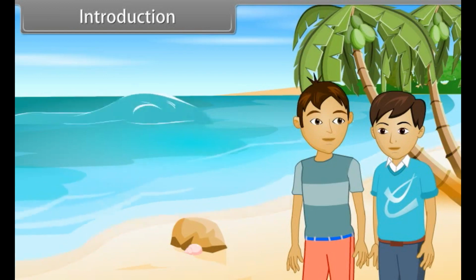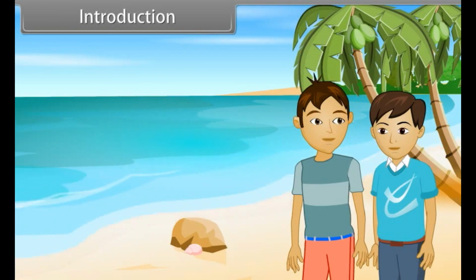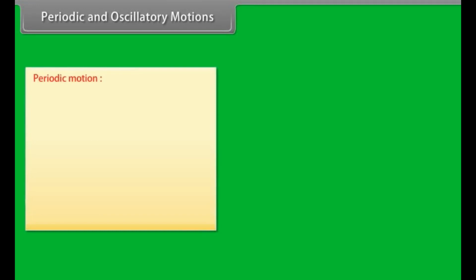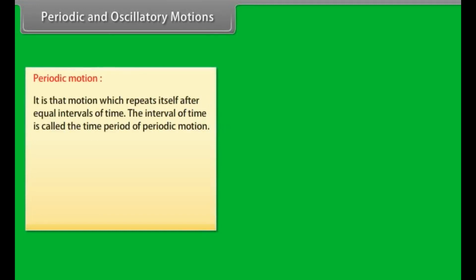Students, in this lesson, we will learn about oscillation. Periodic and oscillatory motions. Periodic motion is that motion which repeats itself after equal intervals of time. The interval of time is called the time period of periodic motion.